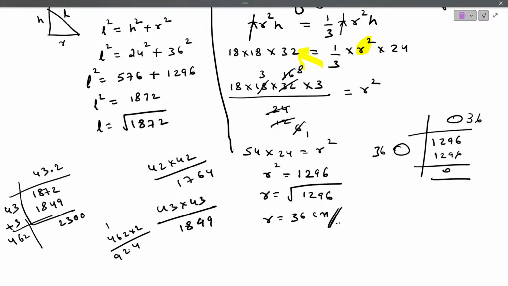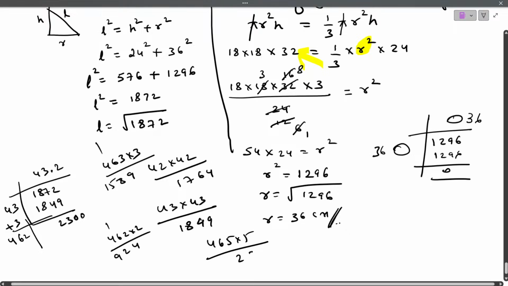462 into 2, 924 you got. Now try with 463 into 3. 3 3s are 9, 3 6s are 18, 3 4s are 12 plus 1, 15. 1389. We want 2300. Nearest to 2300. Check with 465 into 5. How much? It is 2325. So it is a bit bigger number than this because we want 2300.